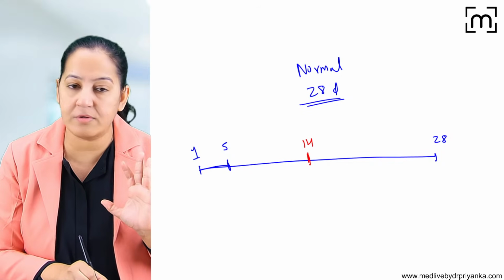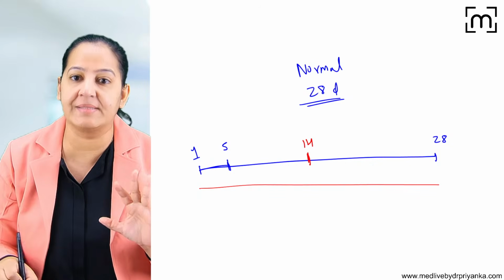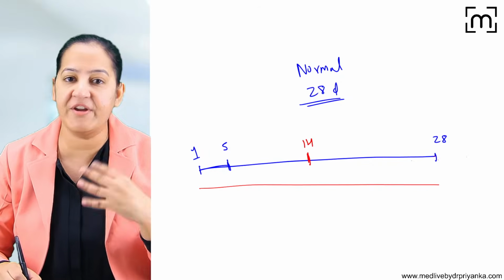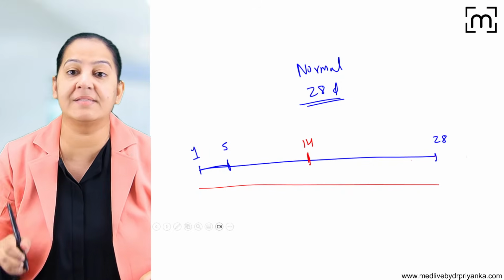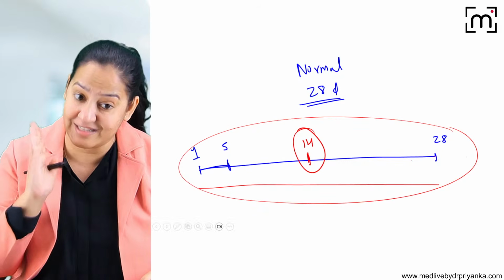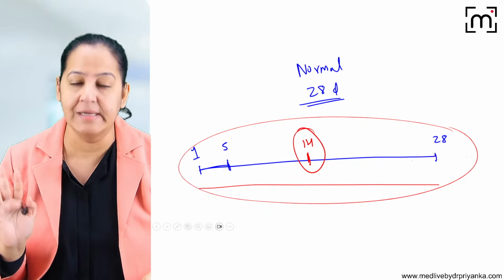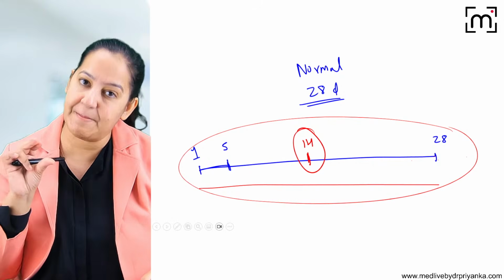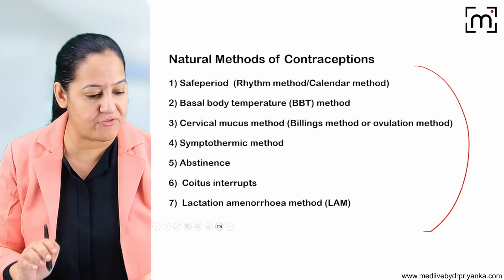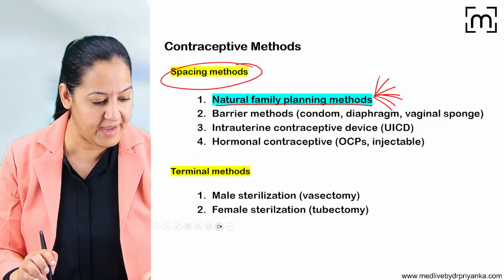But the cycles are not always regular in all females. In some females, it can be more than 28, in some it can be less, and every month it can be different. So it is not necessary that every month it is an ideal 28-day cycle and the ovulation takes place at day 14. It is not always ideal. It depends from female to female and the menstrual cycle length of the female. So this is the basis of the natural methods of contraception. You are getting it? So can we go ahead?